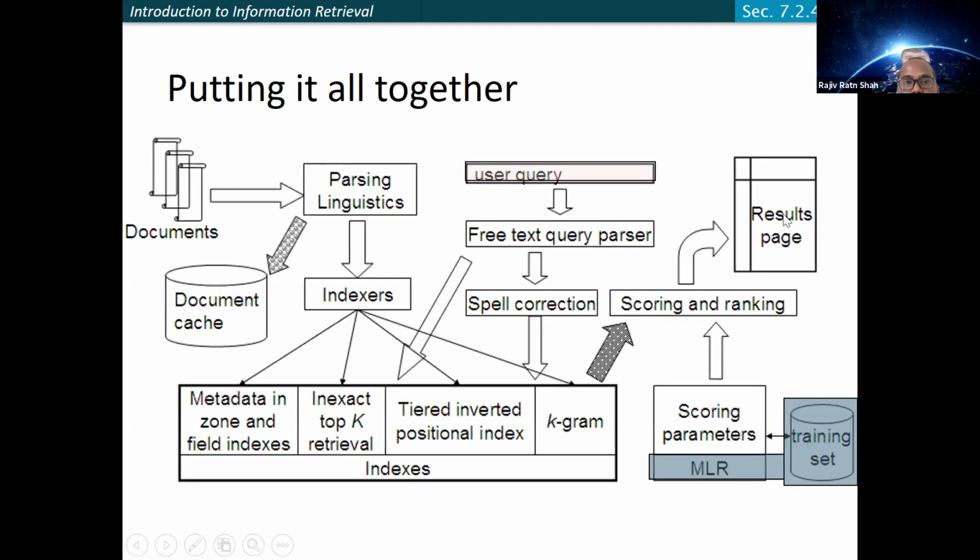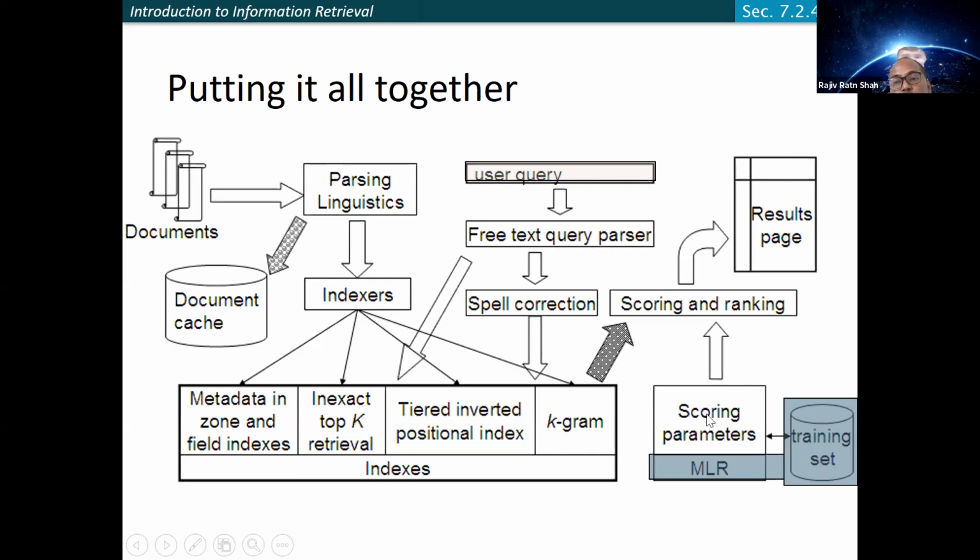So this is the last slide of today's class. Here we are putting it all together. You have the different documents, and you need to perform parsing, linguistic processing, and so on. Using that, you can build an indexer, and you can cache some documents. Similarly, if you have user queries, they can be parsed as free text. You get the different terms, and you want to do some kind of comparison for the different terms you have, and using some scoring or ranking function, you can return the result page.